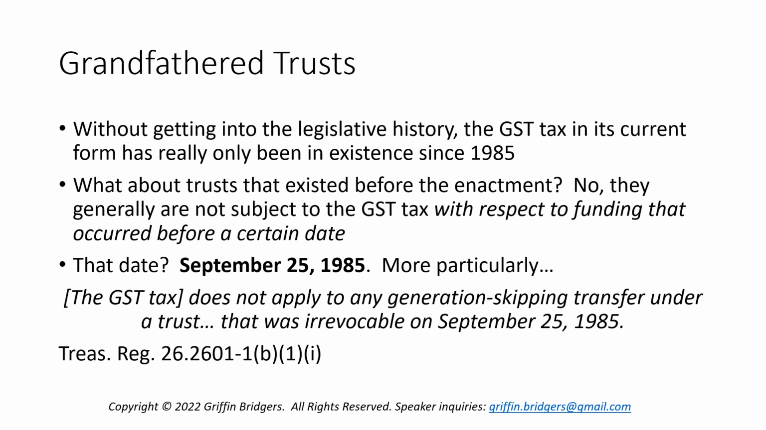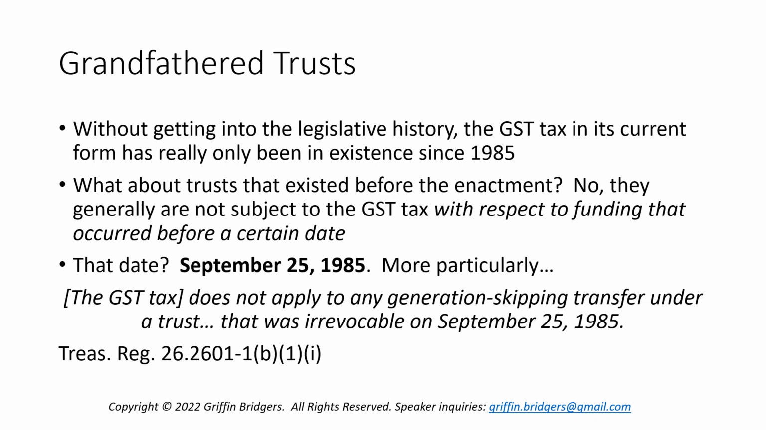We refer to trusts that were irrevocable as of September 25th of 1985 as GST grandfathered trusts. I've quoted the regulation here, which really says Chapter 13, but we abbreviate that to the GST tax, and it says the GST tax does not apply to any generation skipping transfer under a trust that was irrevocable on September 25th of 1985. So there's the Treasury regulation where you can find that, along with a very complex analysis of what we're going to talk about today. In a couple of future installments, I'm going to do my best to compress that down to what you need to know.